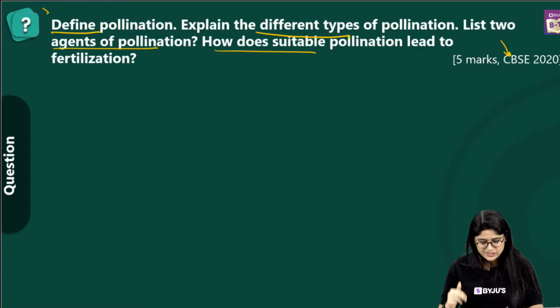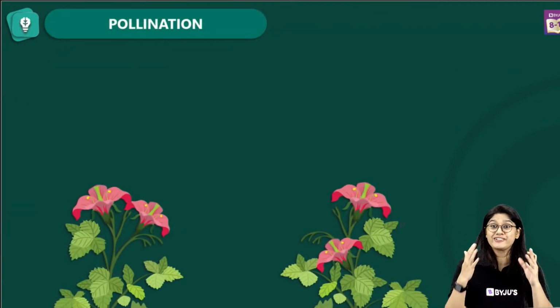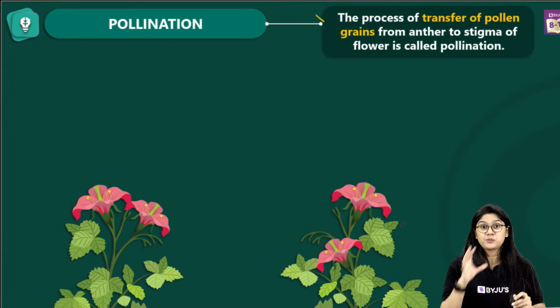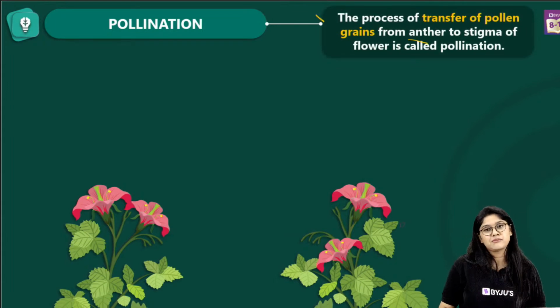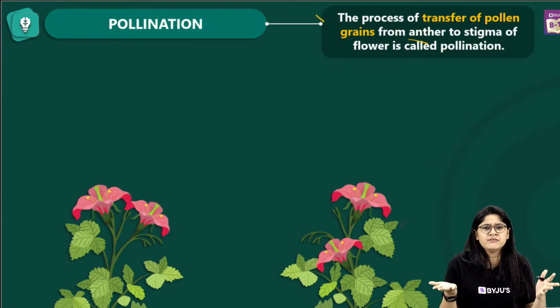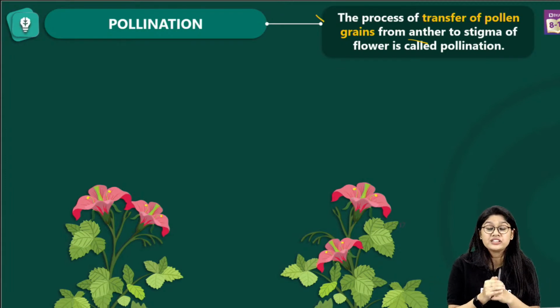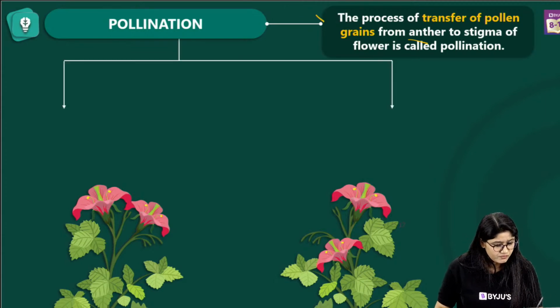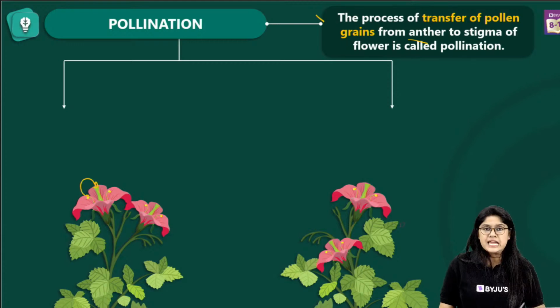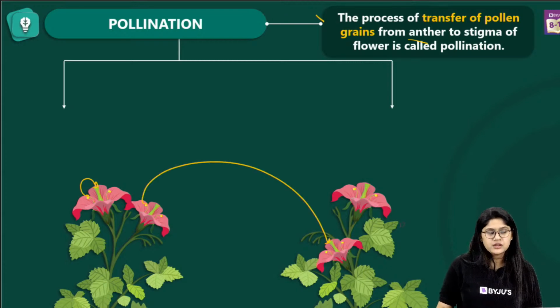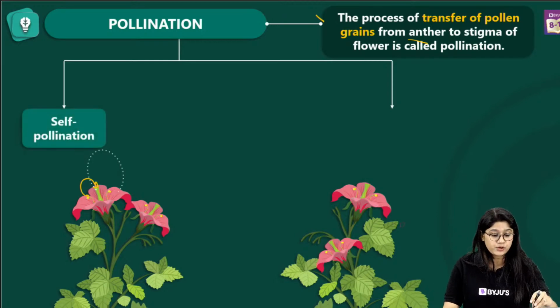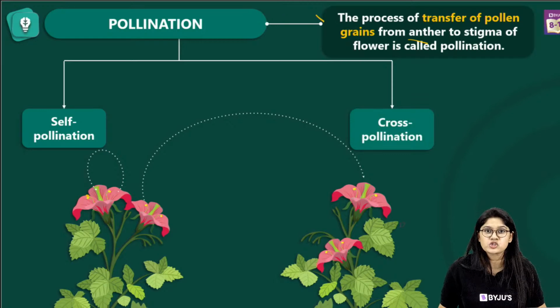There are 2 types, right? So let's quickly discuss it. First, of course, we'll be looking for the definition of pollination. And as you all have mentioned, the transfer of the pollen grains from the anther to the stigma of a flower is called pollination. Easy, right? And when we're talking about the types of pollination, we have 2 types. If the pollen grains are moving from here to here, it is self-pollination. And if the pollen grains are moving from here to here, it is cross-pollination. Easy, right? So over here, this is self-pollination, and over here, this is cross-pollination.